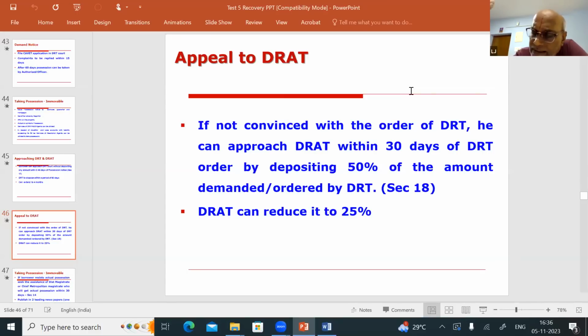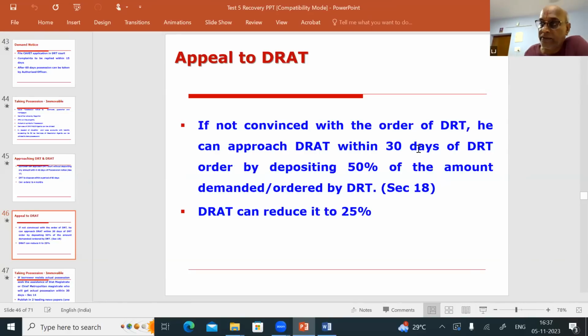Let us assume DRT says Canara Bank is correct. You have to give 1 crore to Canara Bank. Now, if the borrower wants to go to DRAT, he has to go within 30 days of the order of the DRT by depositing at least 50% of the amount ordered by DRT. So 1 crore DRT has ordered, at least 50 lakhs deposit he has to make, as per which section of the SARFAESI Act? Section 18. Section 18. So they asked the section. Okay, within how many days? 30 days. 30 days from which date?